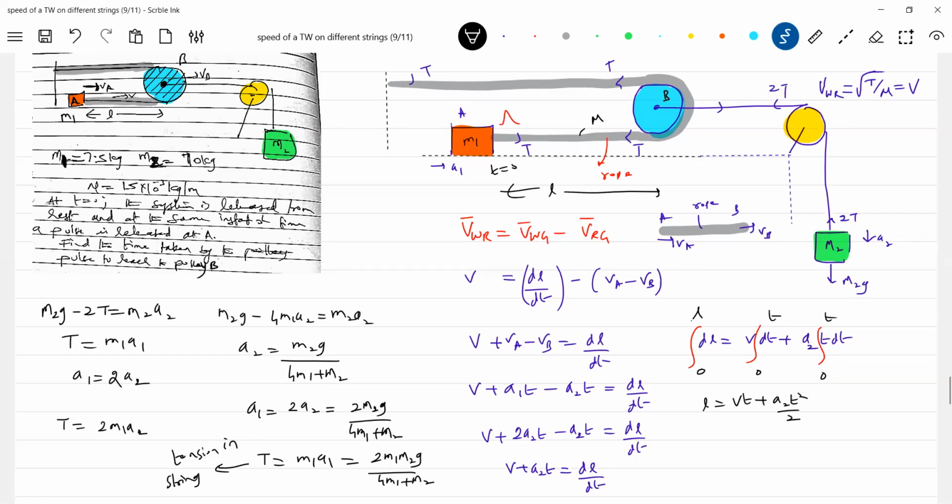Substitute all the values. We will get the time. Okay, it's a quadratic equation we have to solve again.